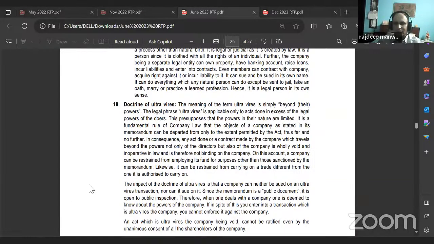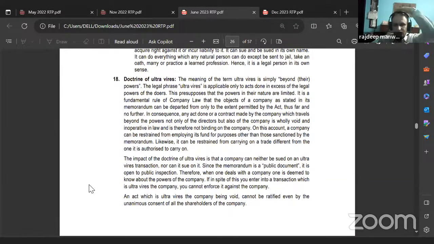Doctrine of ultra vires. The meaning of the term ultra vires is simply beyond their powers. The legal phrase ultra vires is applicable only to acts done in excess of the legal powers of the doers. This presupposes that the powers in their nature are limited. It is a fundamental rule of company law that the objects of a company, as stated in its memorandum, can be departed from only to the extent permitted by the Act. Thus far and no further.